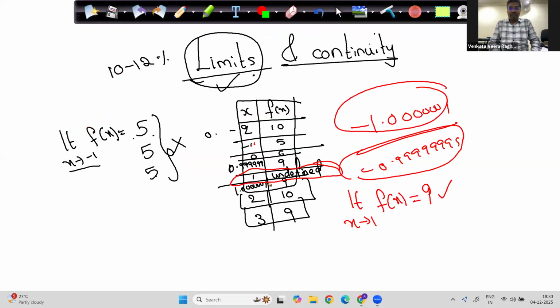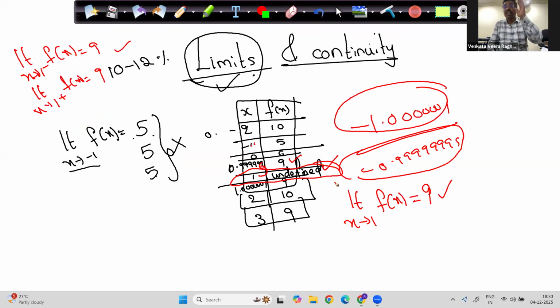So clearly for the function slightly less than, limit x extends to 1 minus of f of x is clearly 9. Limit x extends to 1 plus of f of x is clearly 9. Both the values are finite and both the values are the same. So definitely limit x extends to 1 of f of x is 9.